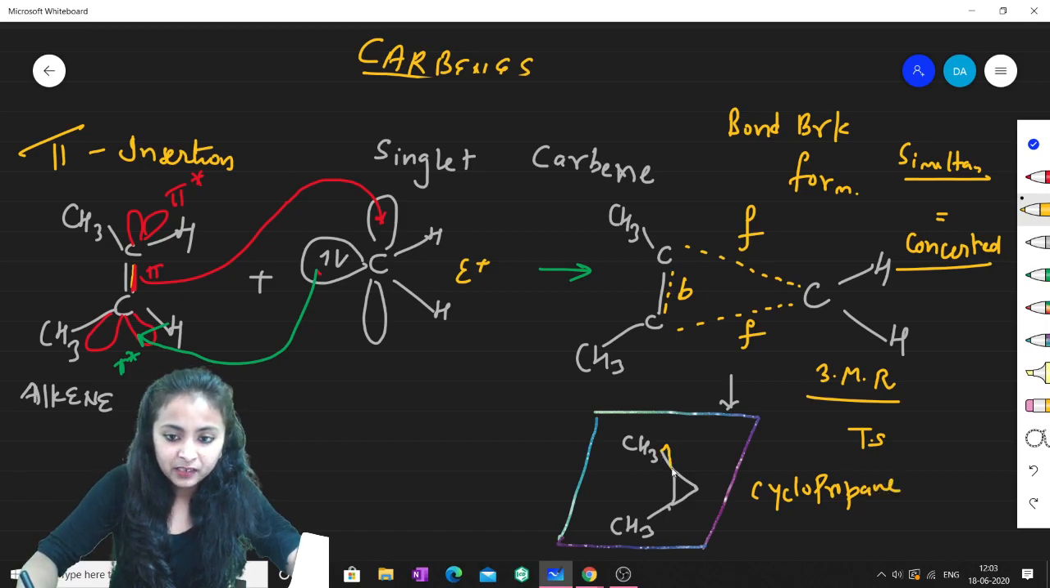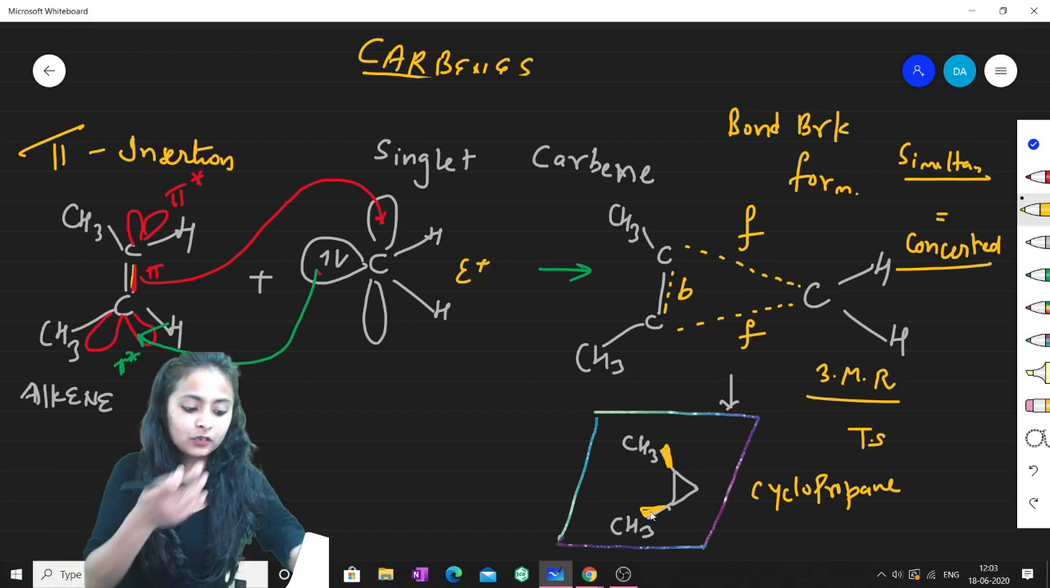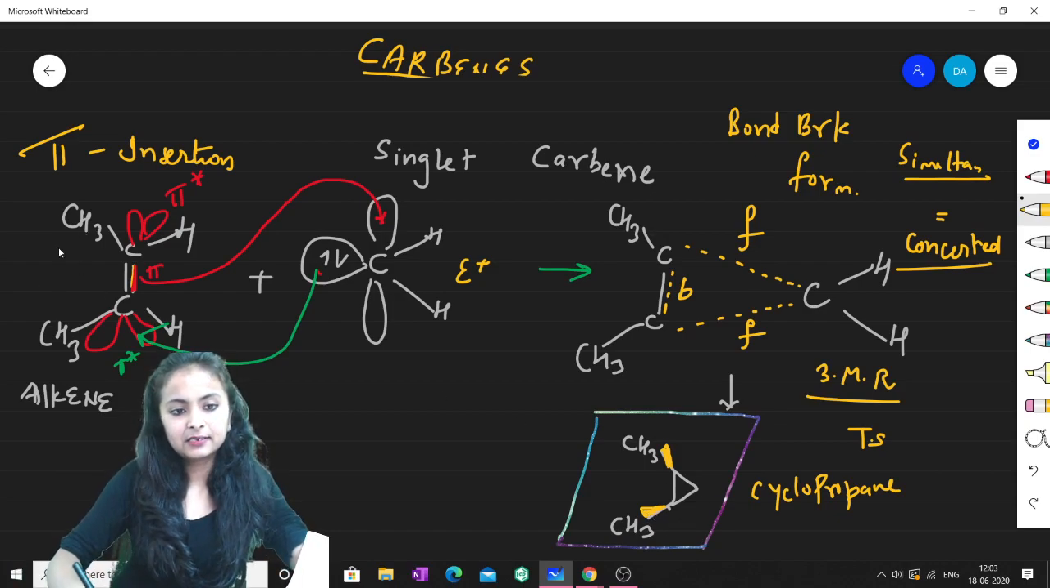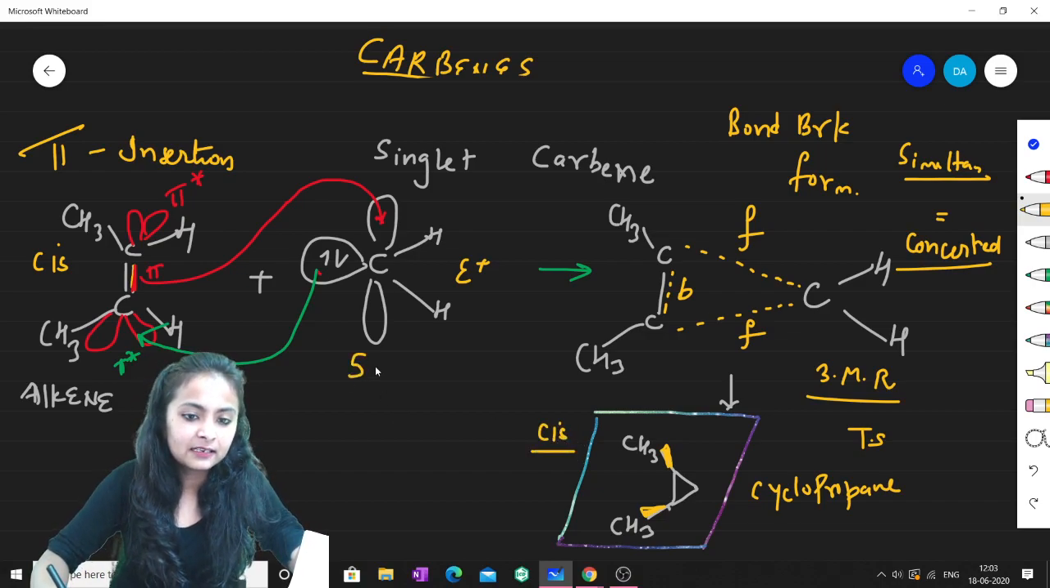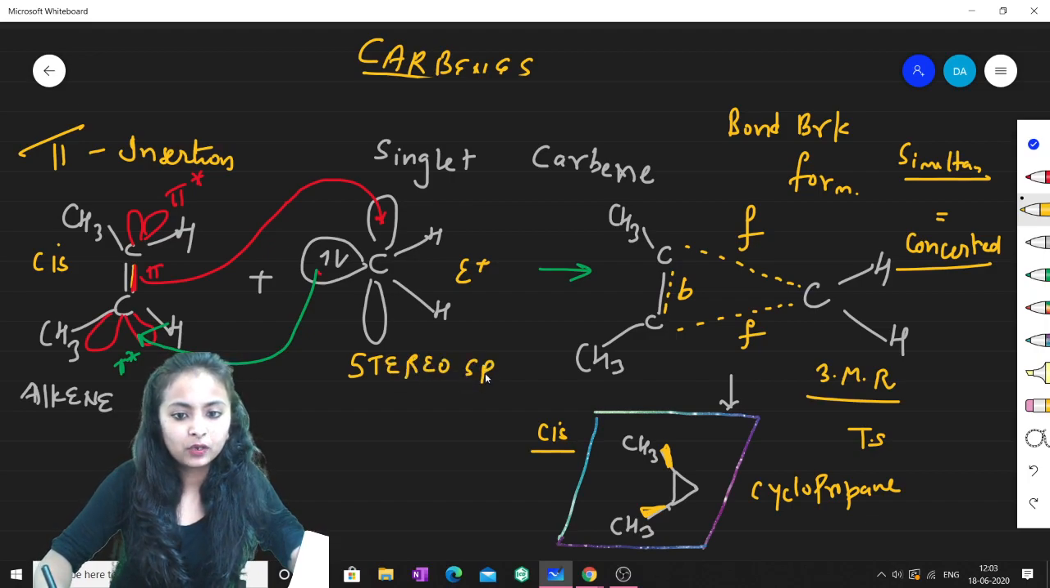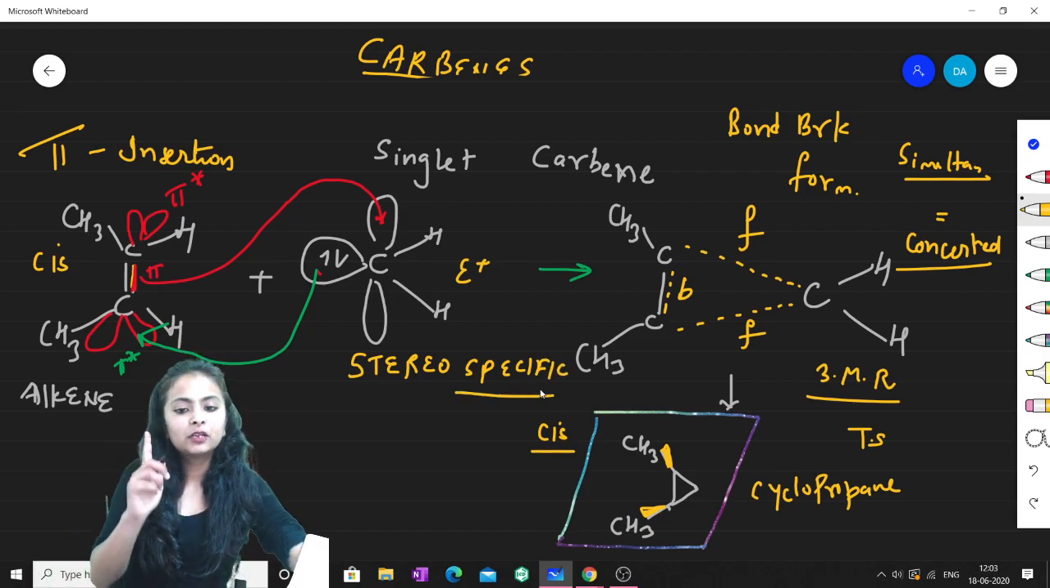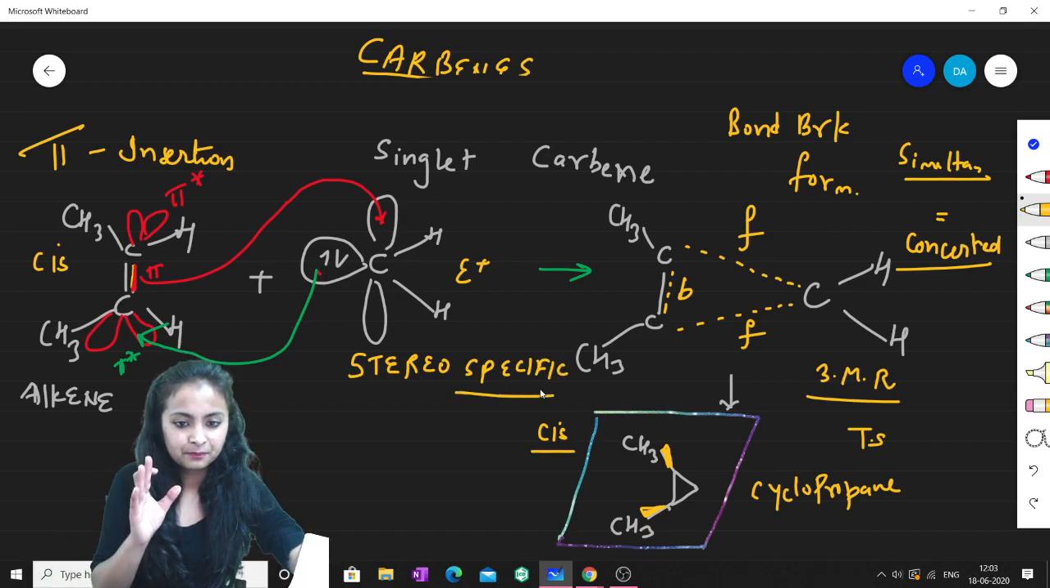See, you can see this is cis, isn't it? As we got only the cis product, this was cis initially, so the product which I have received is also cis. Therefore we say that this is stereospecific. Specific means only one product will be formed, that will be cis.